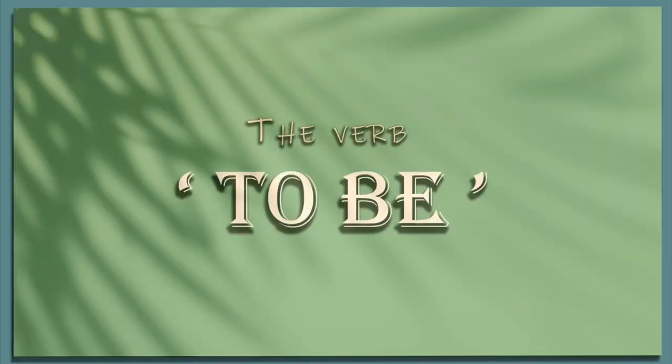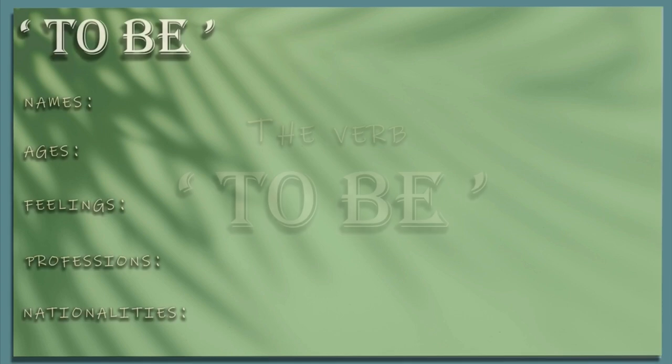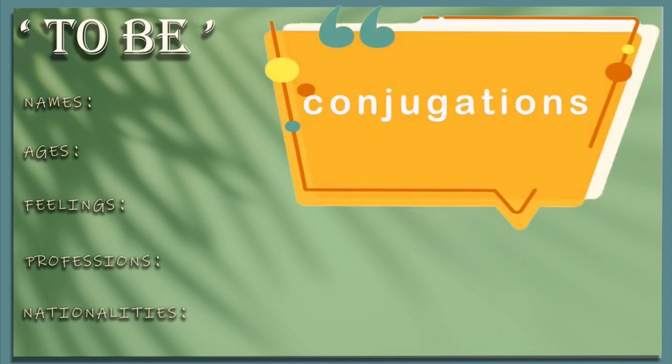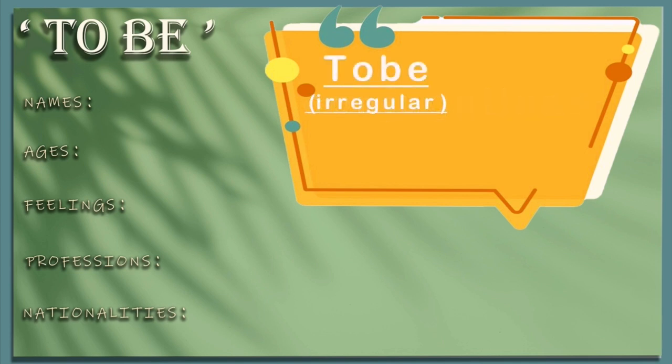Today we'll learn about the verb to be. It's commonly used to talk about names, ages, feelings, professions, and nationalities. We'll start this lesson by looking at the conjugations. You'll notice that the verb to be is highly irregular, that it has a number of different forms.